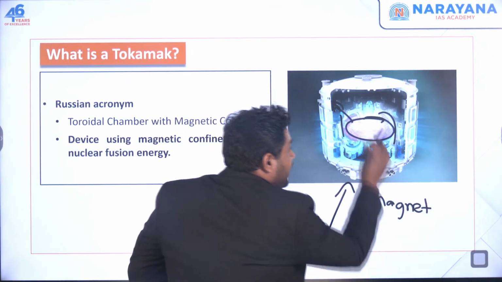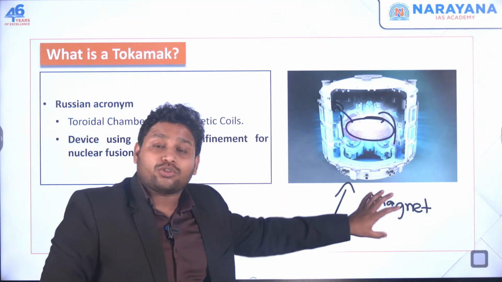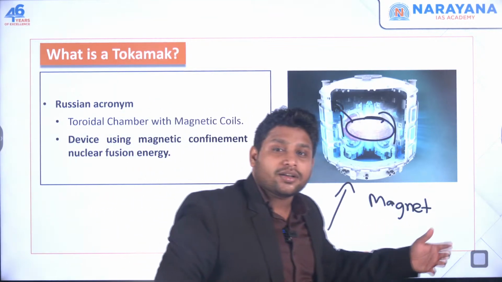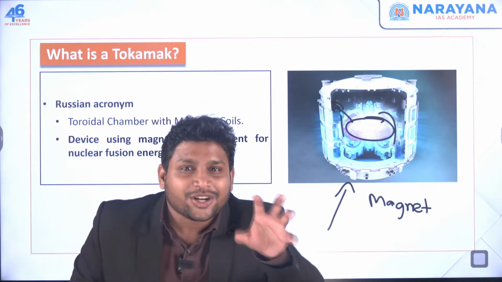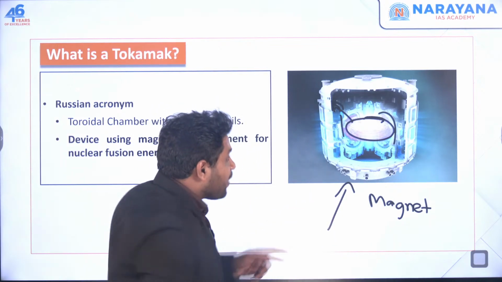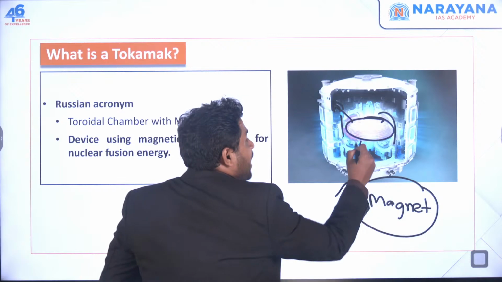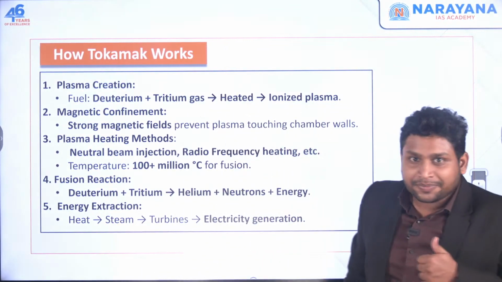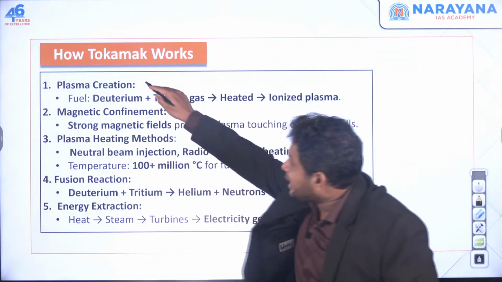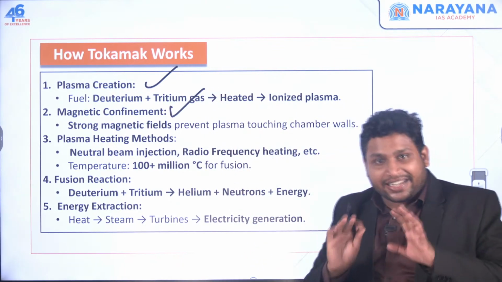Using a magnet, I'll try to confine it. And why will the magnet work? Because it is in plasma state, it's electrically charged. We can control it using magnets. That's why we can use the magnets and control this process over here at the center. Clear? So first we created plasma, then we went for this magnetic confinement.